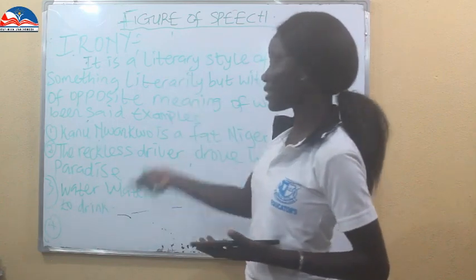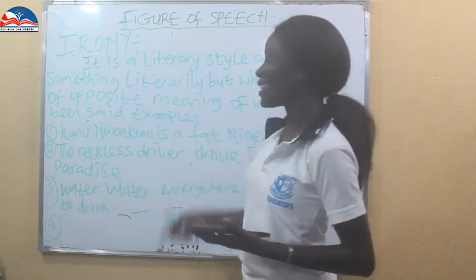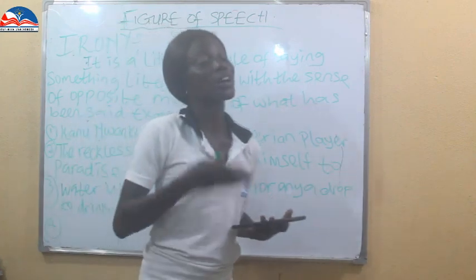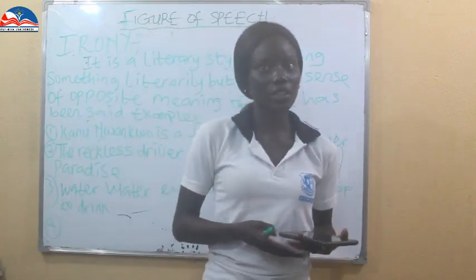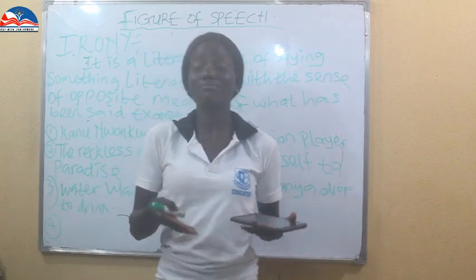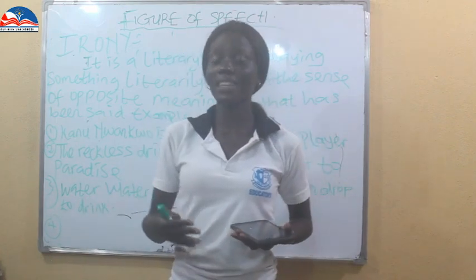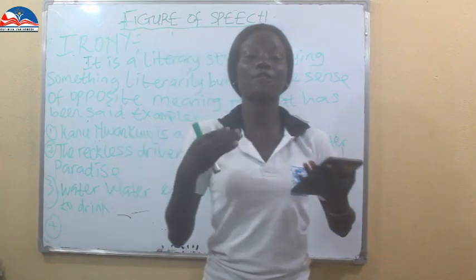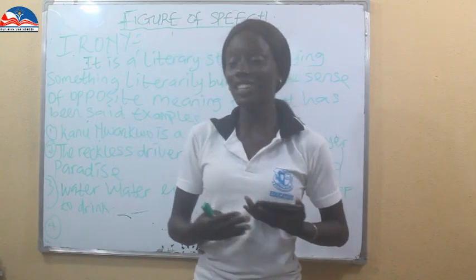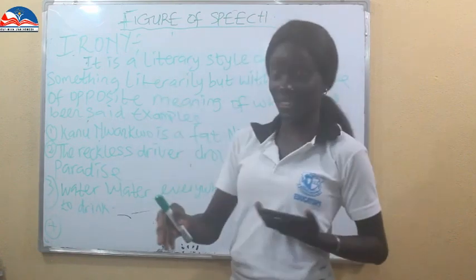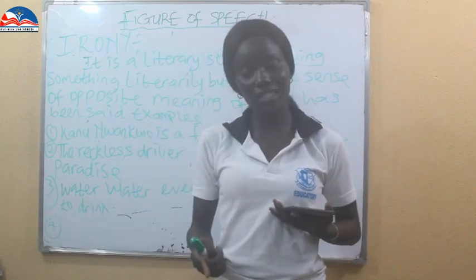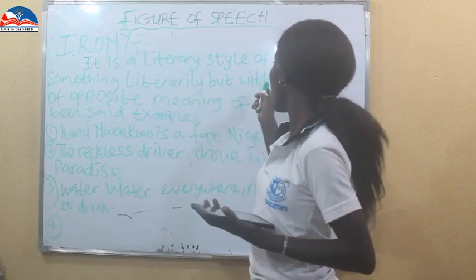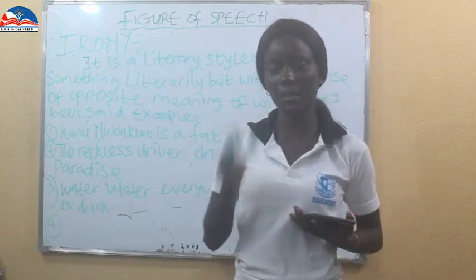So now we have an example. Kanu Nwankwo is a fat Nigerian player. Kanu Nwankwo is a what? Fat Nigerian player. So that is what you are trying to say, but ironically you mean Kanu Nwankwo is not a fat Nigerian player. So now you are trying to say something, but in an opposite way. Now it is a literary style of saying something literally, but with the sense of opposite in meaning.